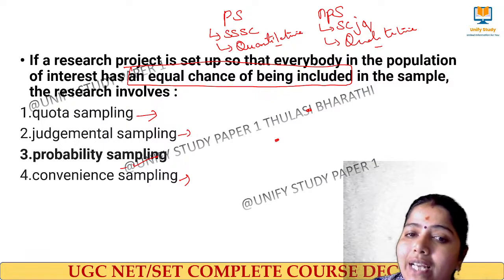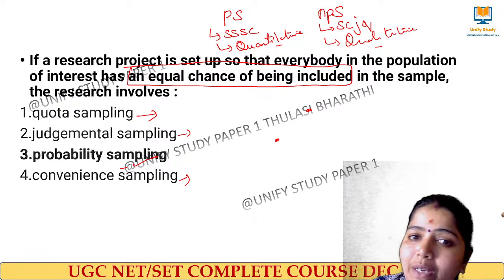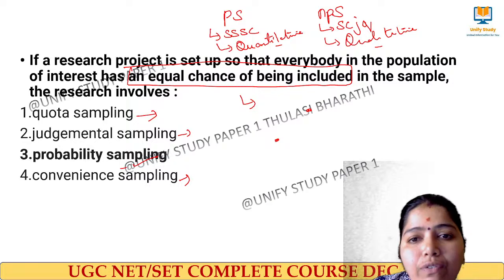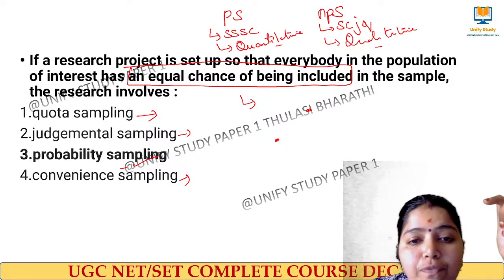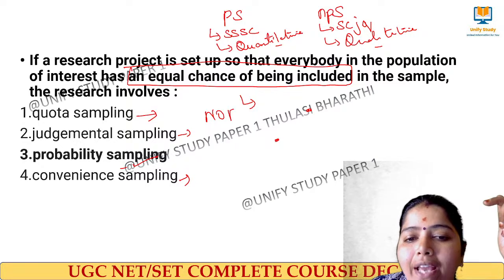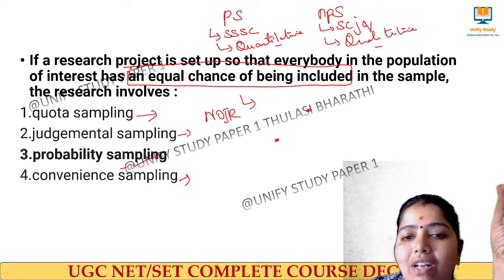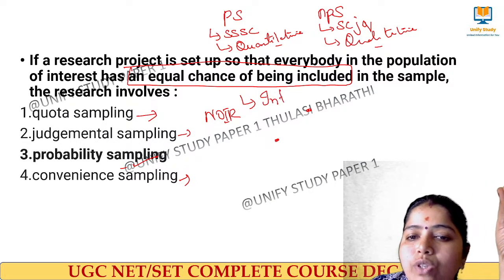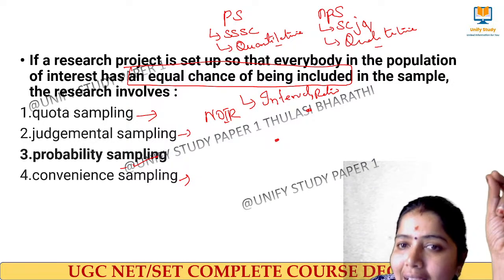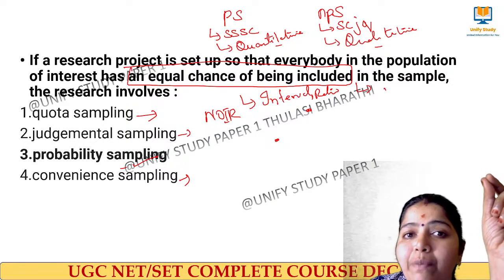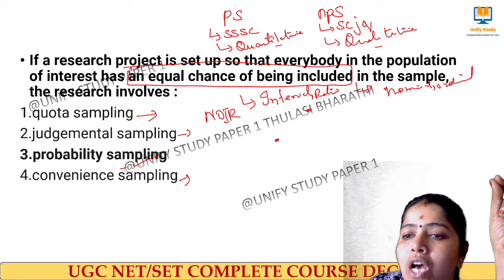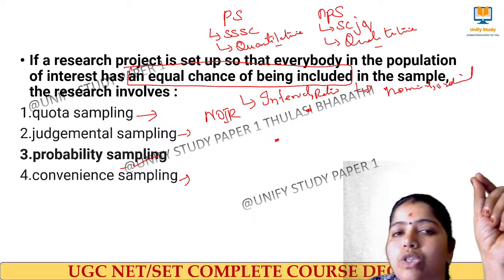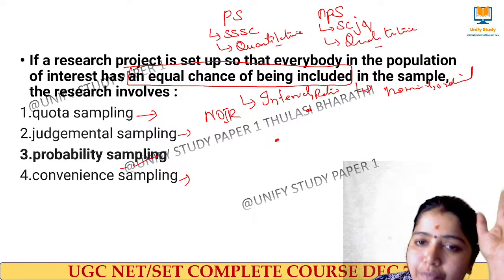Quantitative and qualitative. And what scale of measurement will be used in quantitative research? The scales of measurement we have are NOIR: nominal, ordinal, interval, ratio. In case of probability sampling we use interval and ratio data. In case of non-probability sampling, we will be using nominal and ordinal data. Do it for a good revision.